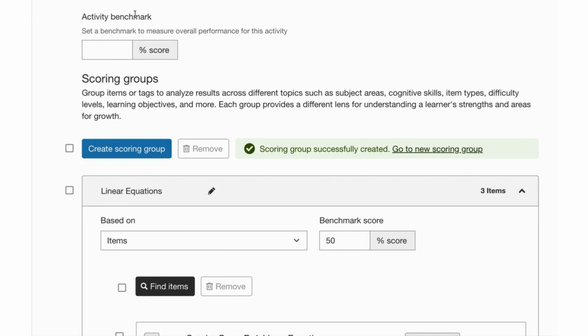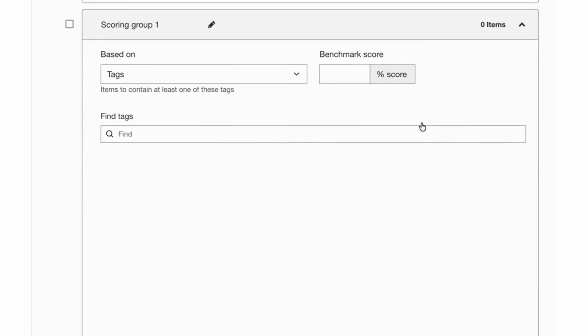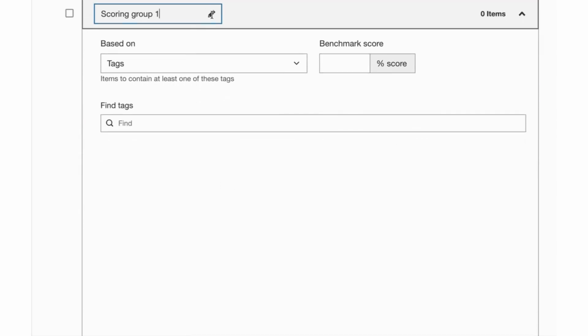I can also set a benchmark score for this individual scoring group. So let's set this to 50, or I could set one for the overall activity as well. So those are both optional depending on how you want to structure your scoring groups.